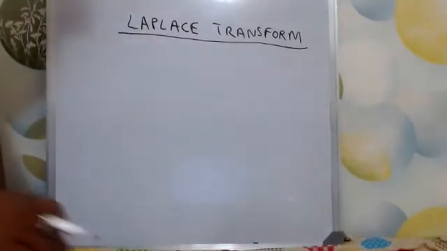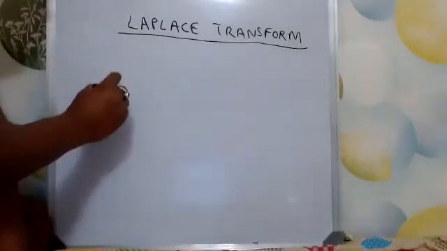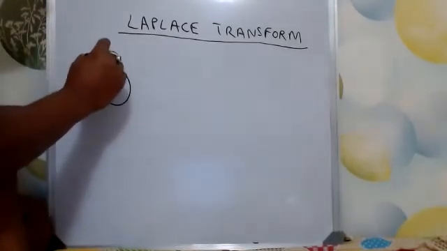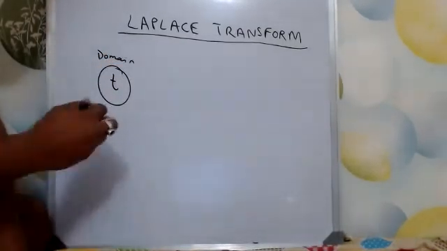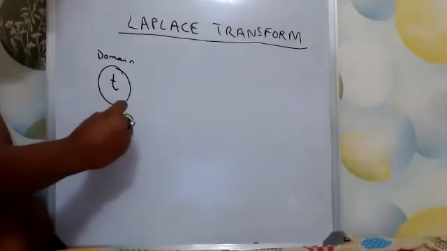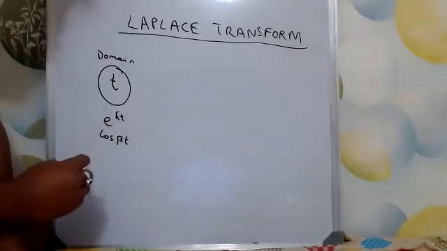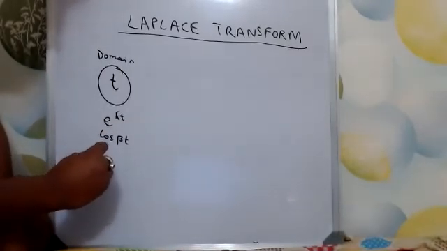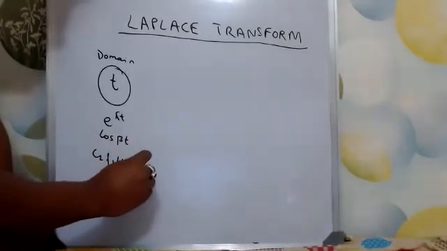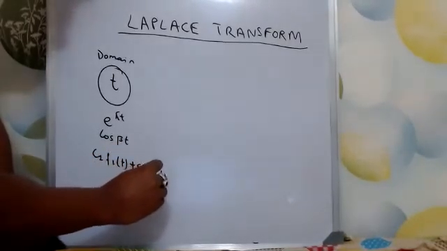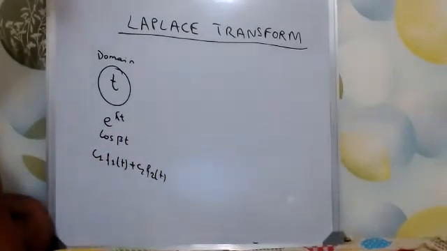So we have the T domain. And we have formulas like this: e to the power lambda t, then cos beta t, then C1 into F1 of t plus C2 into F2 of t. So these are all what? These are all functions of t.